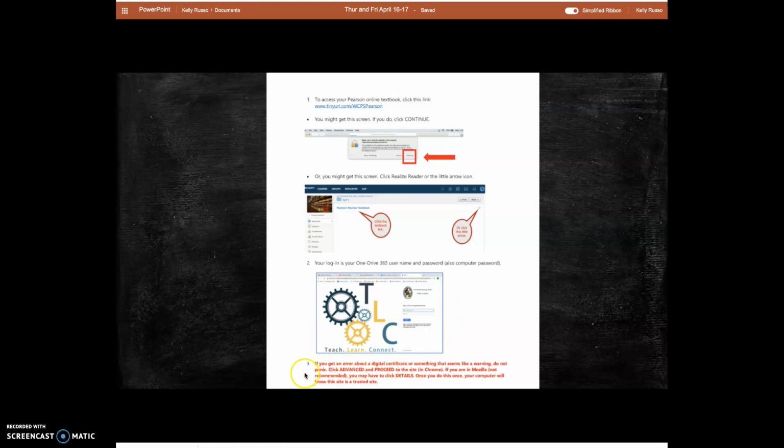If you get something down here that says, oh, this is not allowed and its certificate has expired, you're going to click advanced at the bottom and just click proceed if you're in Chrome. If you're in something else, which is not recommended, Chrome is the best browser to use for all of the resources that we have. You may need to click details. Once you have done this, usually your computer will go ahead and let you on. If you are having problems getting on Pearson, please let me know. Also included in this file is a video on how to navigate Pearson, just to make sure that you know what you're doing. I'm going to show you a couple of things with this too.